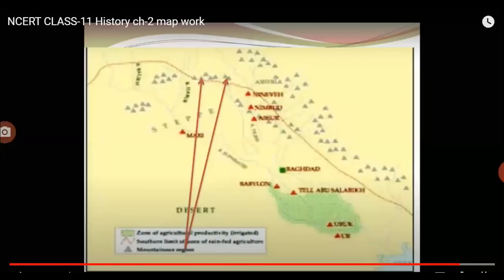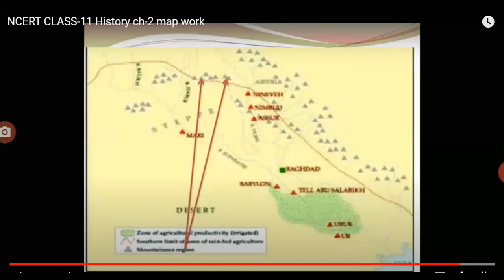So basically, we have done chapter two's map work. The second map is for knowledge. It will not be included, but you should know it. I have shared a map work that time also, and that map work you have to do. Most of these map works are there in your textbooks. The maps are given to you. So I want you to look at those maps and practice them.